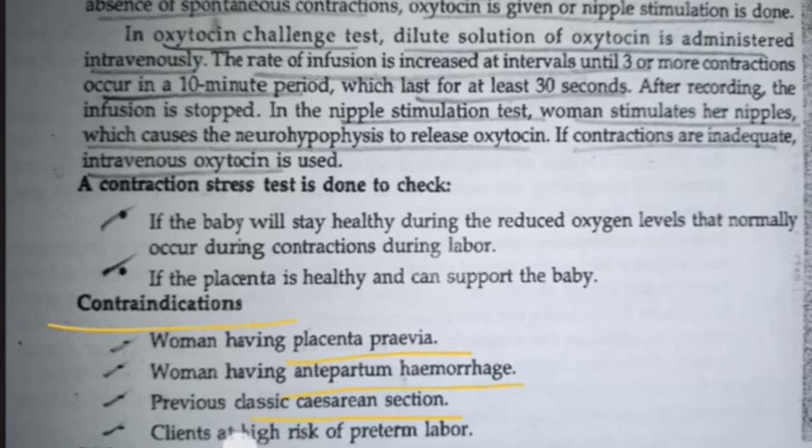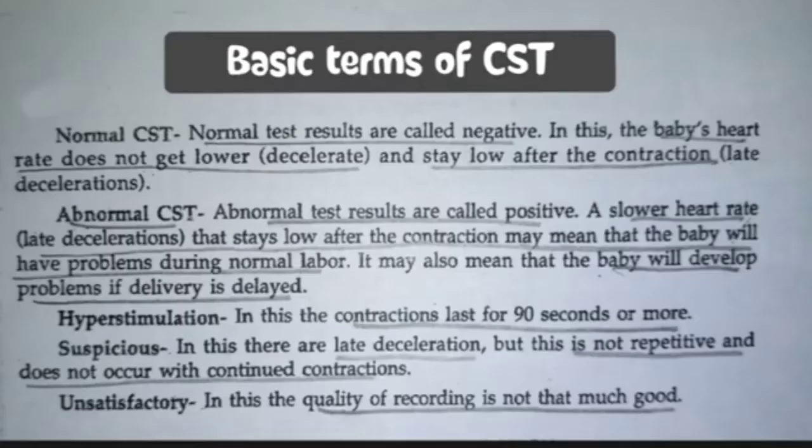And if the woman has a chance of a preterm baby, in the sense that the baby is born before term, at 7 or 7.5 months rather than 9 months, that is known as preterm. If there is a chance of preterm baby or preterm labor, then the woman is not advised to undergo CST. Basic terms of CST.